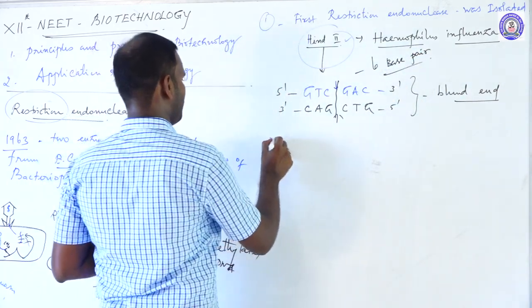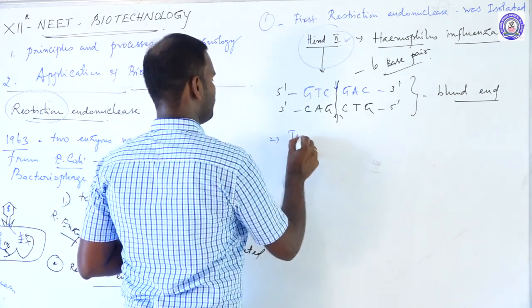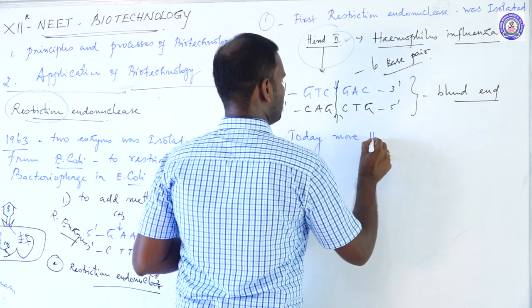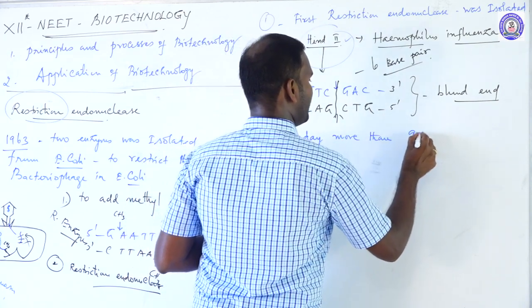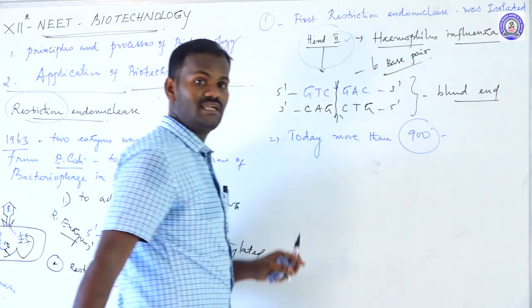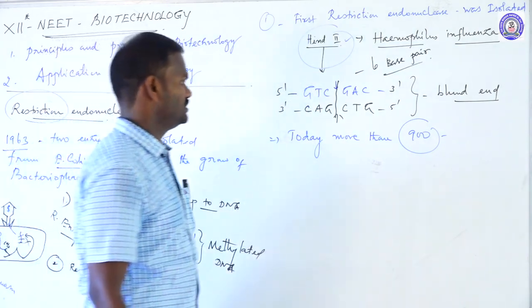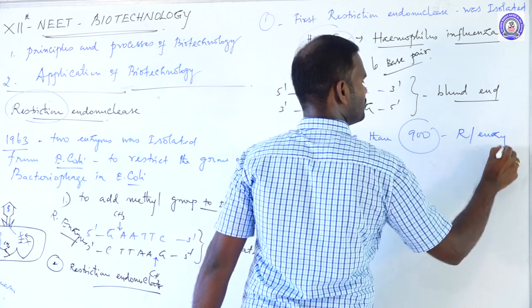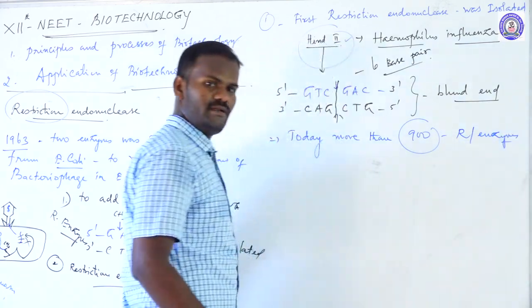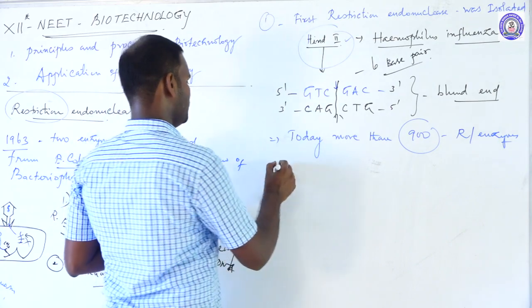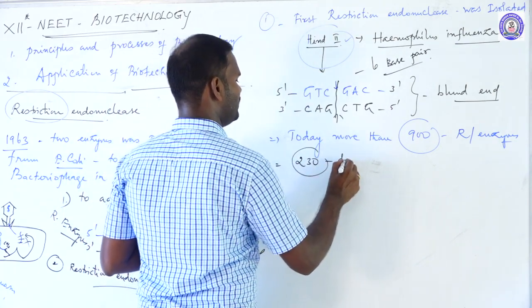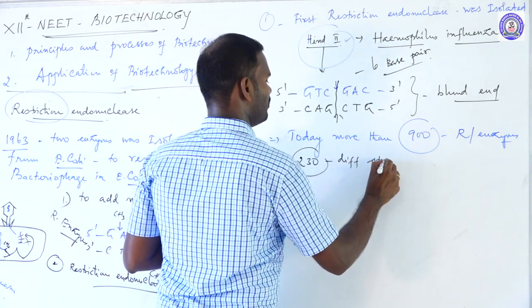So today more than 900 restriction enzymes are so far discovered, from 230 different strains of bacteria.